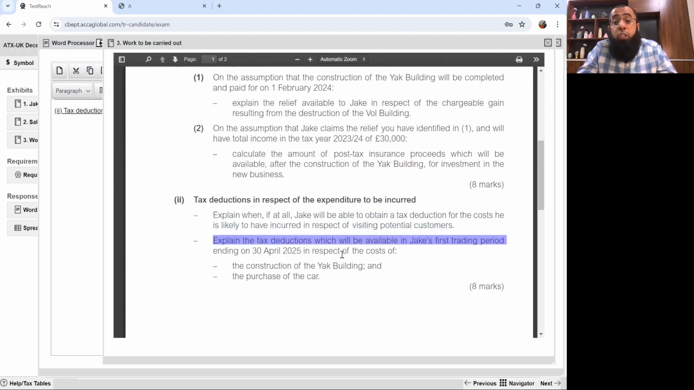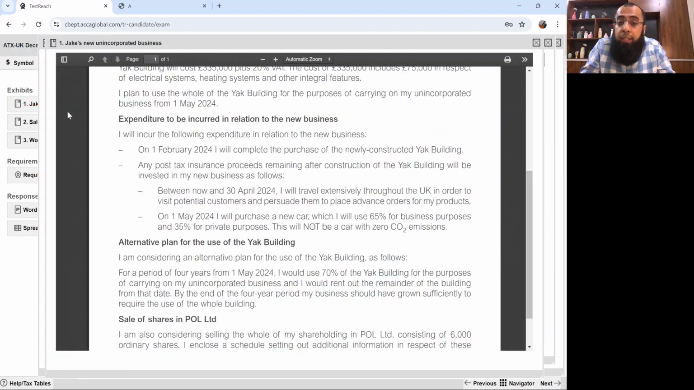Explain the tax deductions which will be available in Jake's first trading period ending on 30th April 2025 in respect of the cost of construction of the Yak building and the purchase of the car. Now it's an 8 marks requirement, and believe me, it's an easy one. First, we have to discuss the tax deduction which will be available for the expenses of visiting the potential customers, then the tax deduction for construction of the Yak building and purchase of the car. Let's look at the scenario first, and then we'll be drafting the answer.